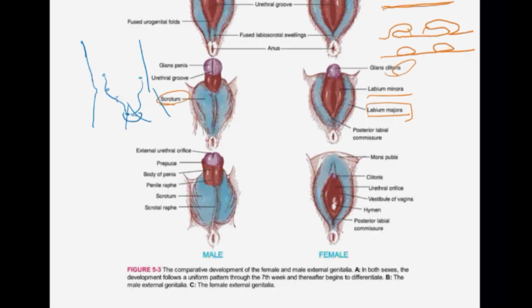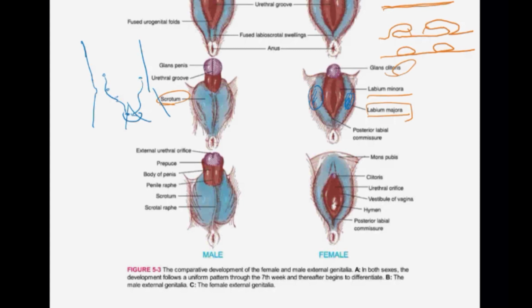Similarly, in patients with pseudohermaphroditism, these patients will actually be male. Okay, so they'll have testes, but the external genital organ will become that of a female. So the testis will be located in the labia majora instead of the scrotum. Okay, but they'll have something like a female genital tract. So this is what happens in the hermaphrodite.